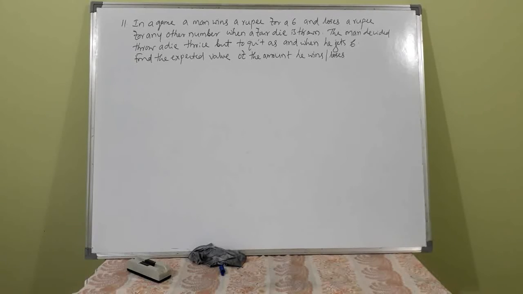In a game, a man wins a rupee for a 6, and loses a rupee for any number other than 6, when a fair die is thrown. The man decided to throw a die thrice, but to quit as and when he gets 6. Find the expected value of the amount he wins.